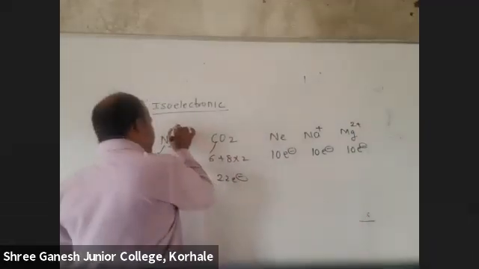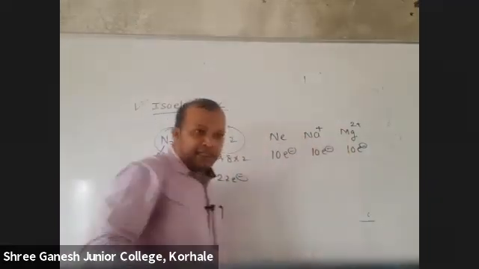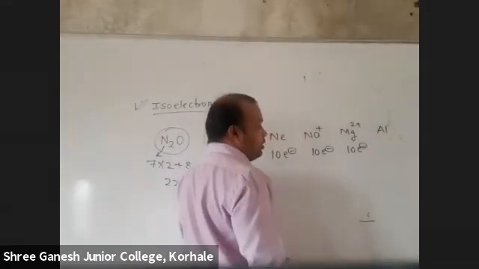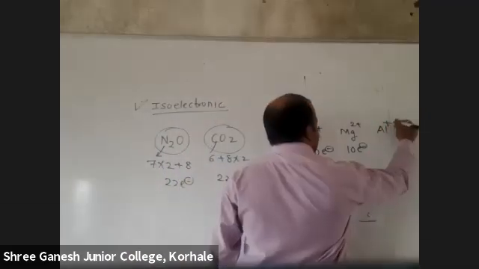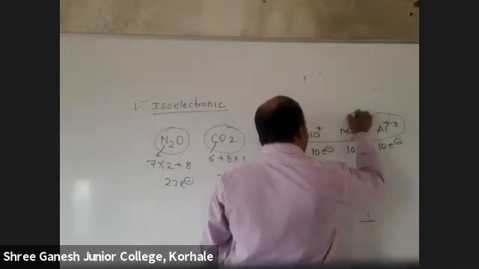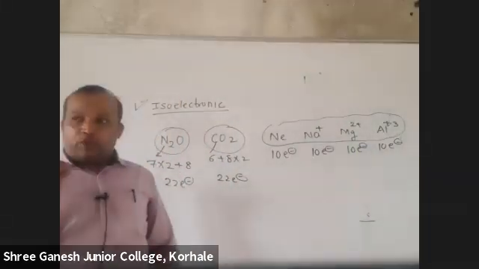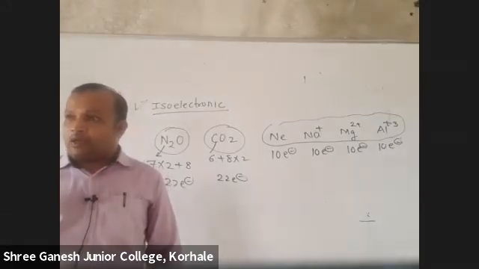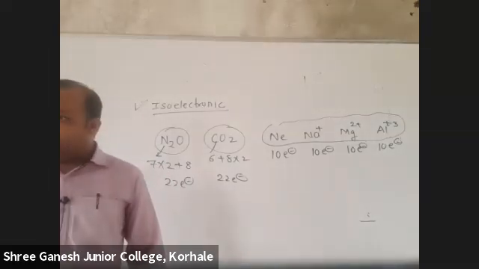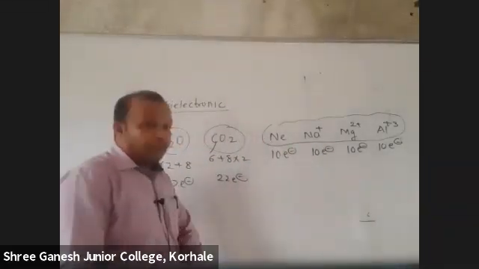So either they will do like this, compounds, or they will use some charged species. Here you see now, suppose aluminium, how many electrons? So these all are isoelectronic species of each other. At least in NEET 3-4 times, in JEE 2-3 times, this question directly is asked. Out of this, which are isoelectronic? Very easy question. If you know the atomic number, you'll solve this.